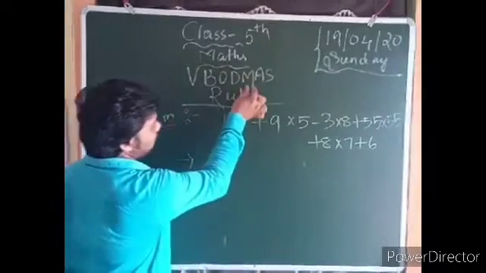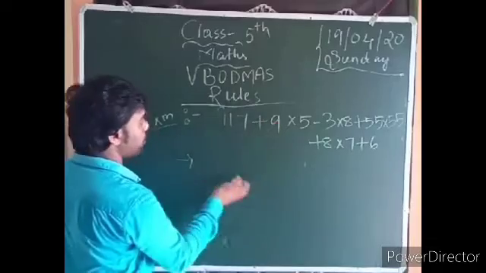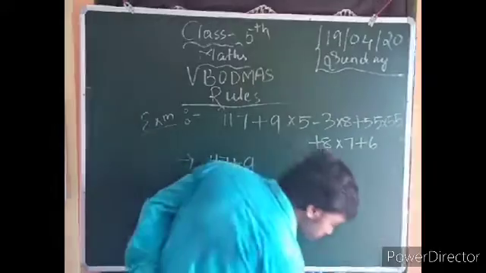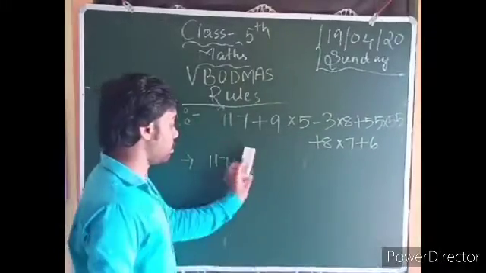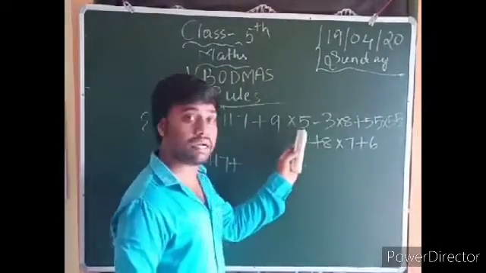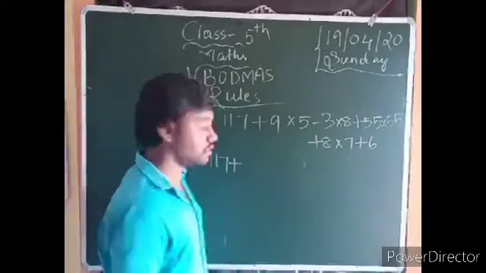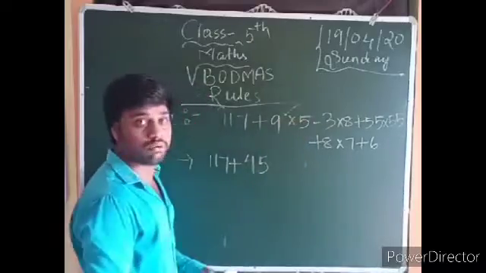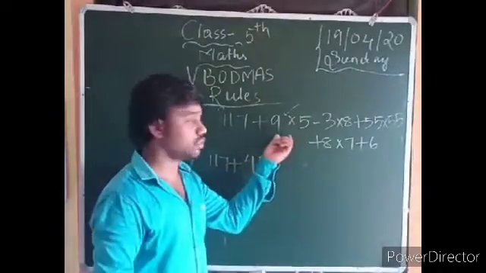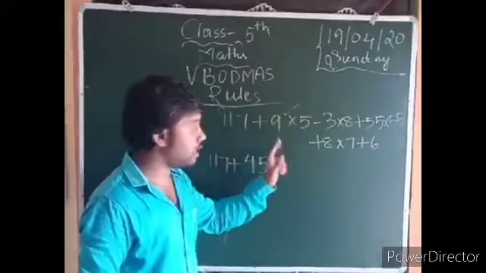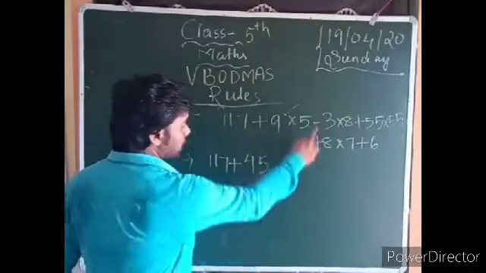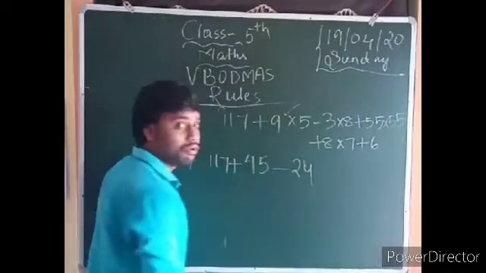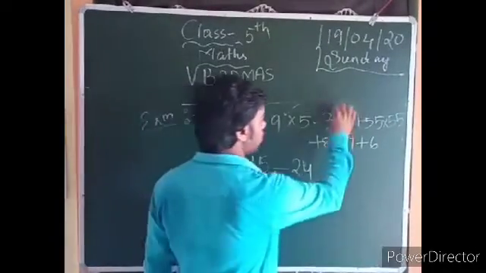Keep it, guys. Multiplication first. Addition is present, so you write 117 plus 9. Listen, 9 is not right. Why? Because multiplication must be solved first, and here multiplication is present. 9 times 5 is how much? 45. One multiplication is over, and one symbol is over. And next, another multiplication. Keep the minus. 3 times 8 is how much? 24. Another one is also over.